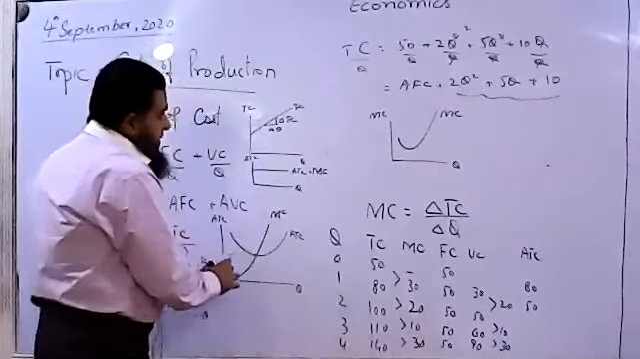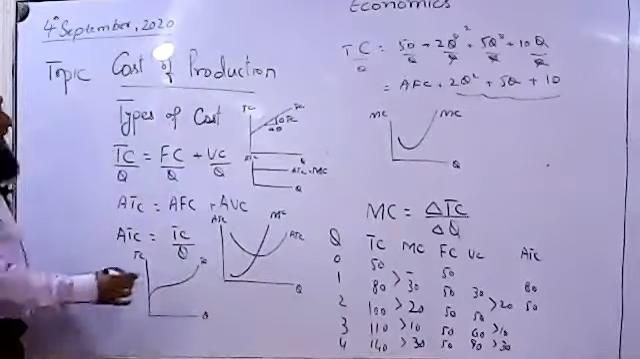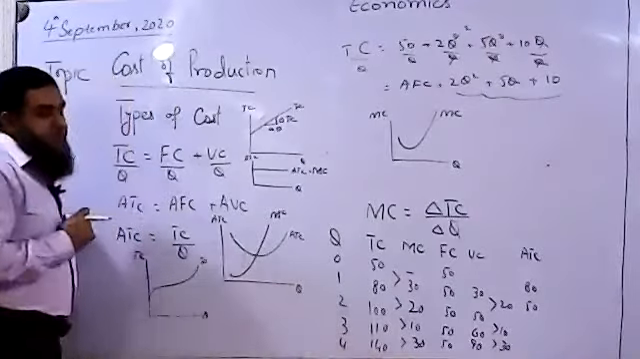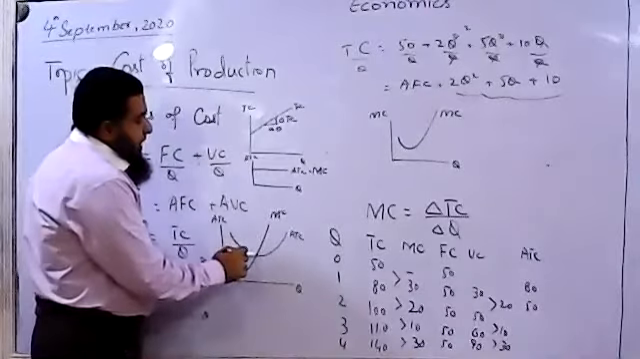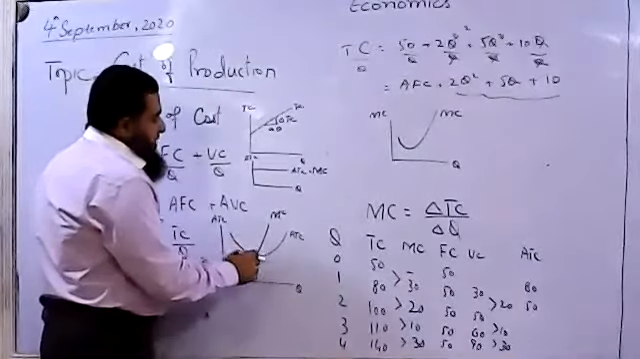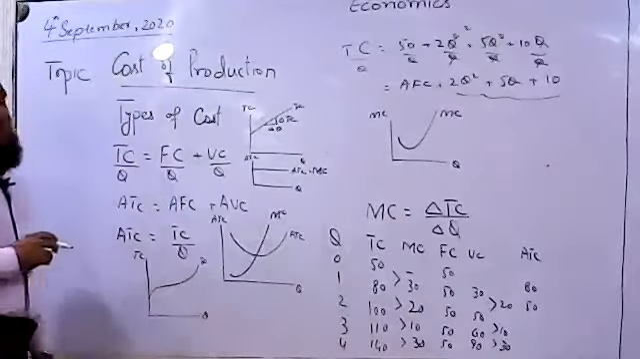All right. This is the minimum point of average cost. So when average is declining, marginal cost is below the average. And when average is minimum, it is equal to marginal. And when average is increasing, marginal cost is increasing faster than average.